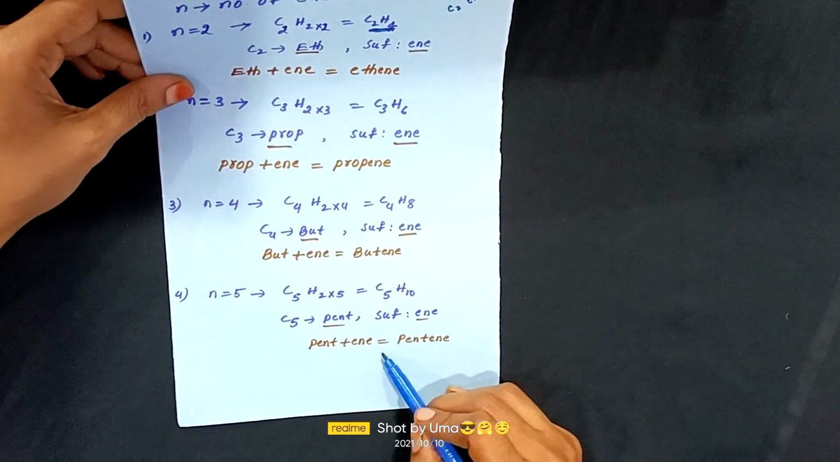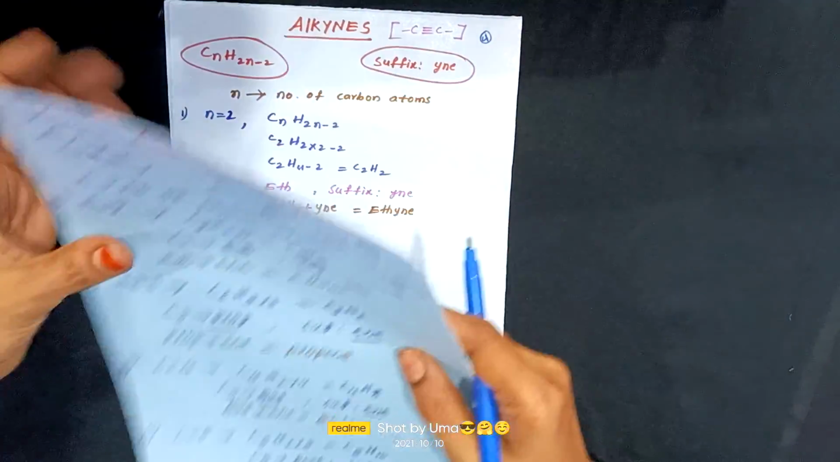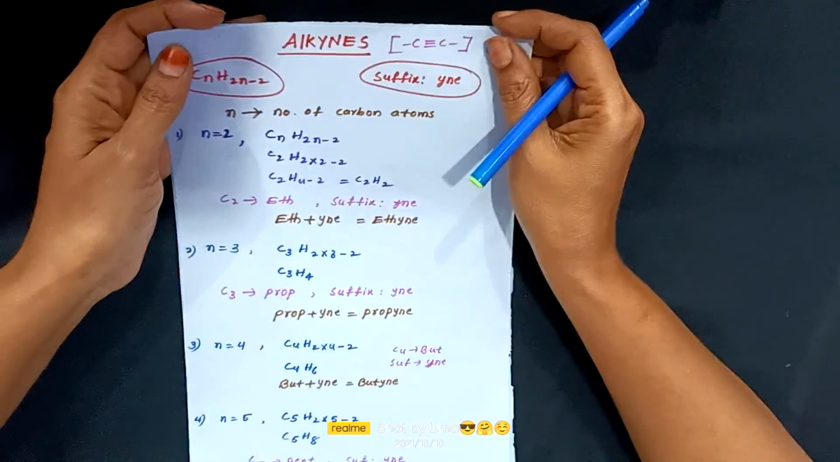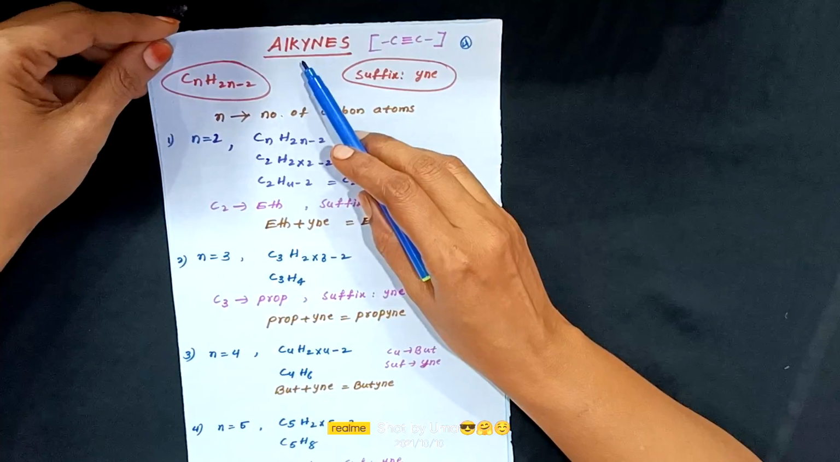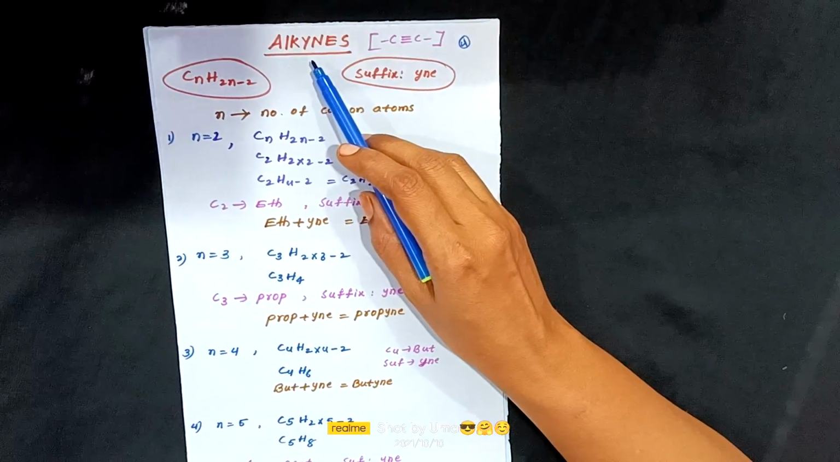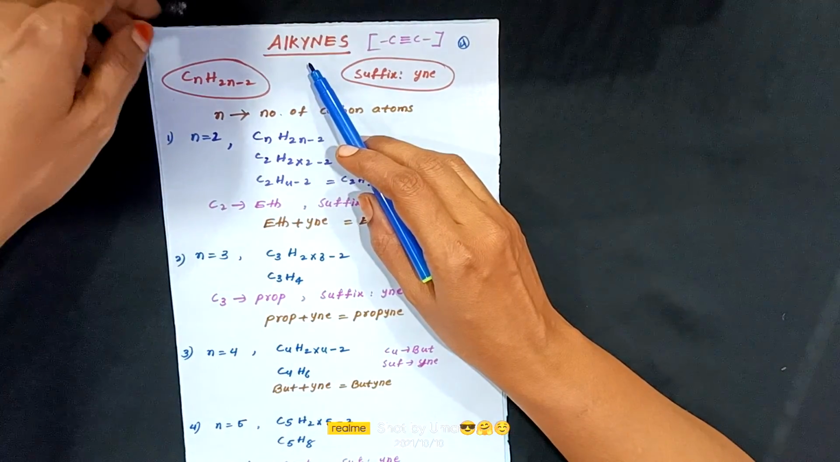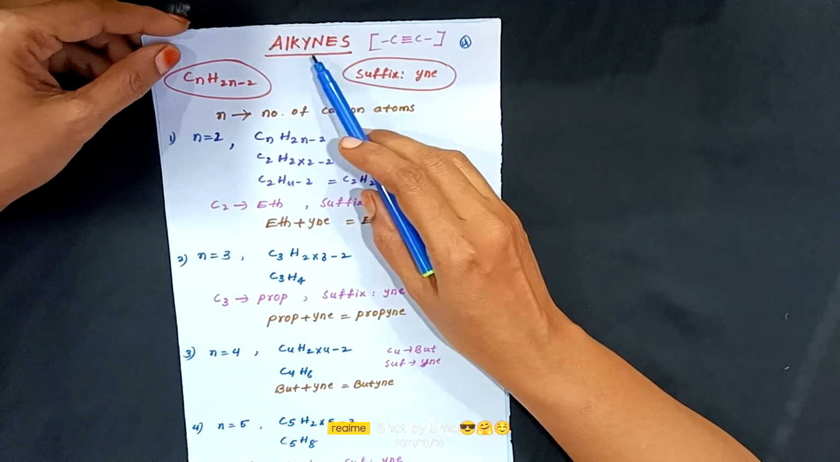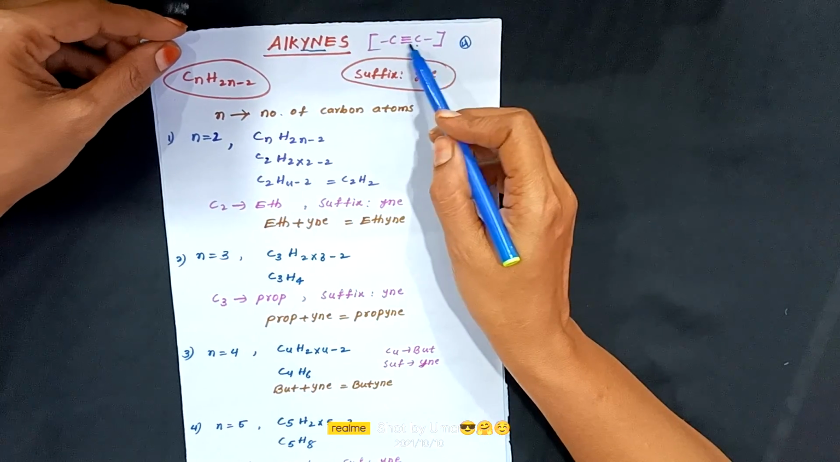This is the formula of pentene. Suffix is en for this. Next, we are going to discuss the alkynes. So alkynes are the third series of organic compounds. That means in the classification of organic compounds, what is the next series? Alkynes. Alkynes represent triple bonded carbon compounds.